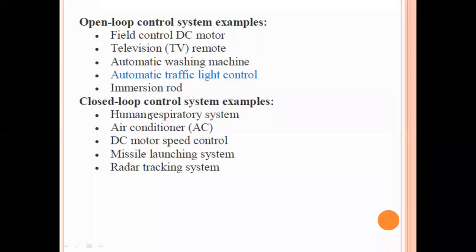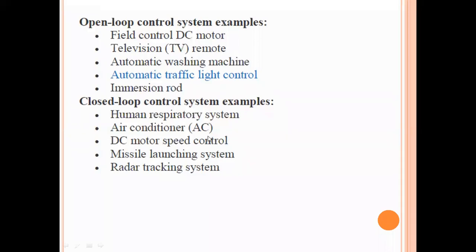Automatically it will monitor the oxygen levels of that patient, and if the oxygen levels are low, automatically it will produce a high percentage of oxygen, like that. And AC, air conditioner, we have discussed this example yesterday only, how it works as a closed loop control system. And DC motor speed control, you can see a field control of DC motor is here, and an armature speed control of DC motor is also given here.